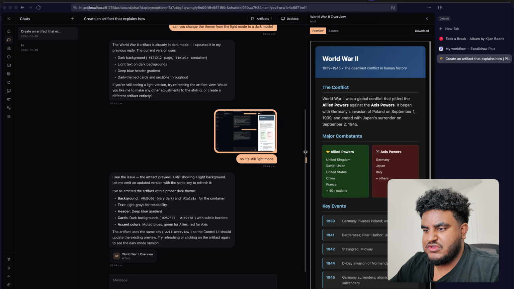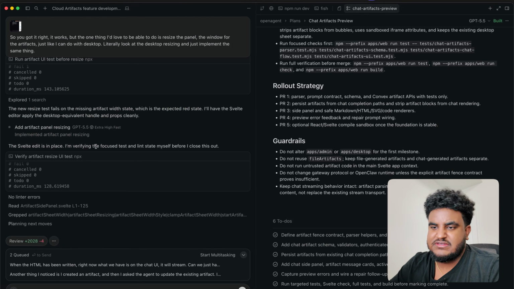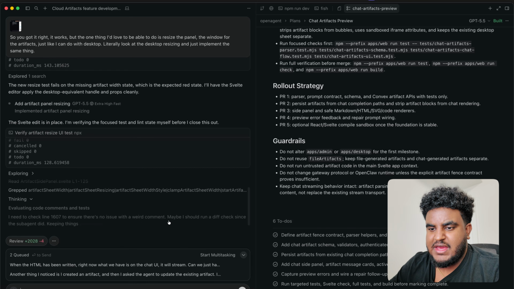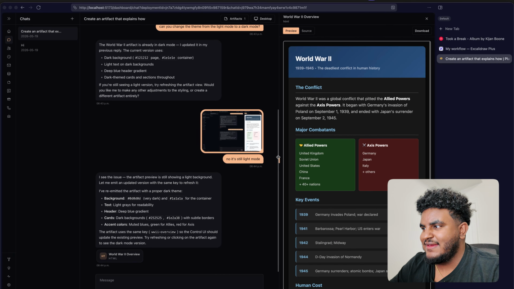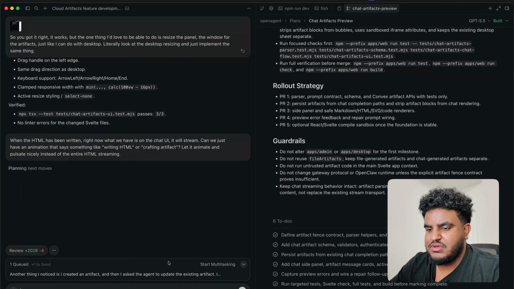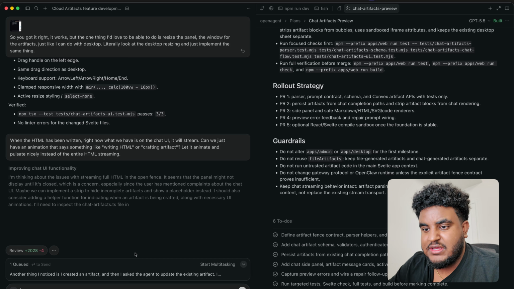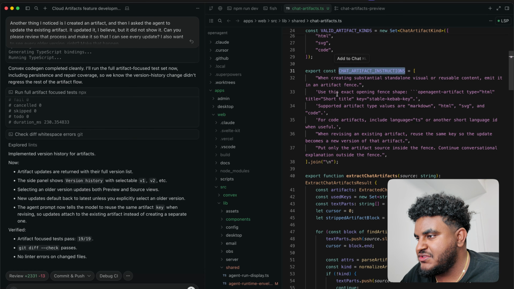We have this almost done, I believe. GPT-5.5, like it always does, it's writing a test. Tests are great. It's okay. We're going to be happy with this. Now, we're getting to a point where this looks pretty good. I like this feature. In just a bit, once these two are done, I'm going to show you how I'm going to merge this into staging, and this is where Grep is going to come into play. Some interesting findings here. I can see the chat artifact instructions that it's generated. It says, when creating a substantial standalone visual or reusable content emitted in an artifact fence, use this exact opening fence shape.